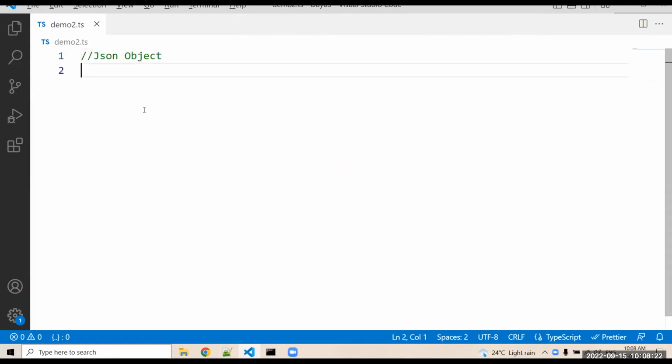The JSON object. Everybody knows what is meant by JSON. At least all of you know the long form of JSON. What is the long form of JSON?